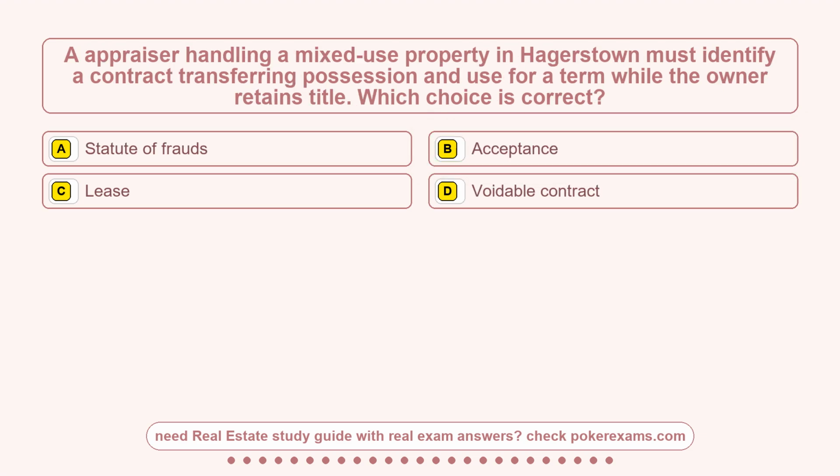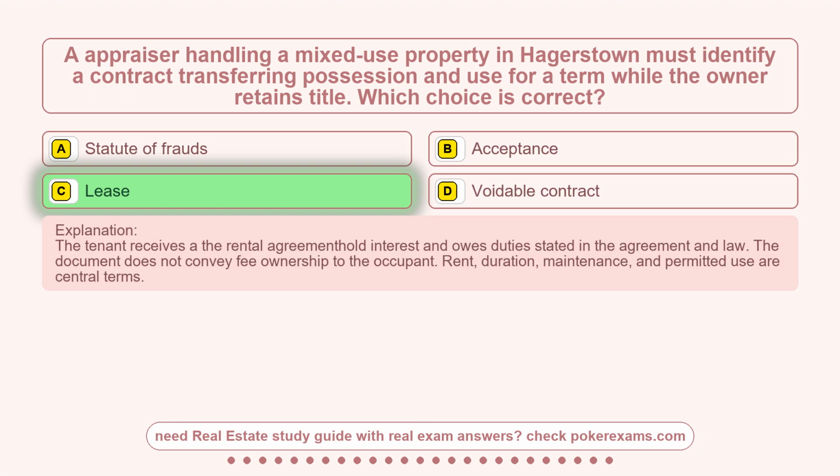Question 11. An appraiser handling a mixed-use property in Hagerstown must identify a contract transferring possession and use for a term while the owner retains title. Which choice is correct? Option A, statute of frauds. Option B, acceptance. Option C, a lease. Option D, avoidable contract. The correct answer is option C, lease.